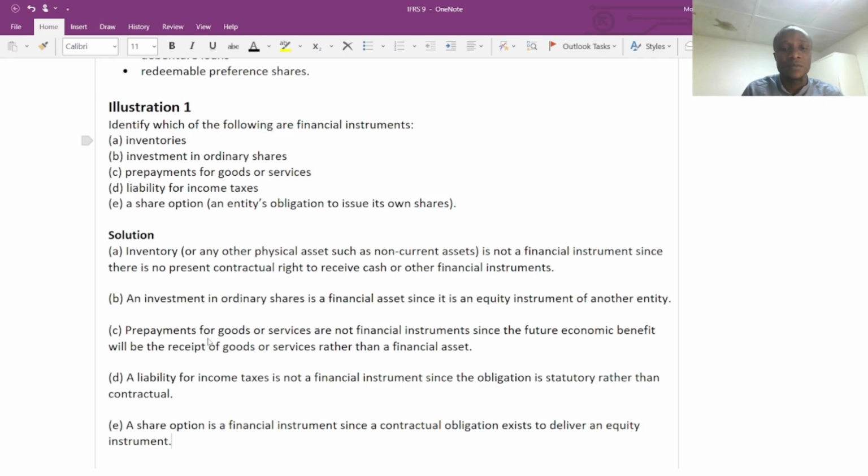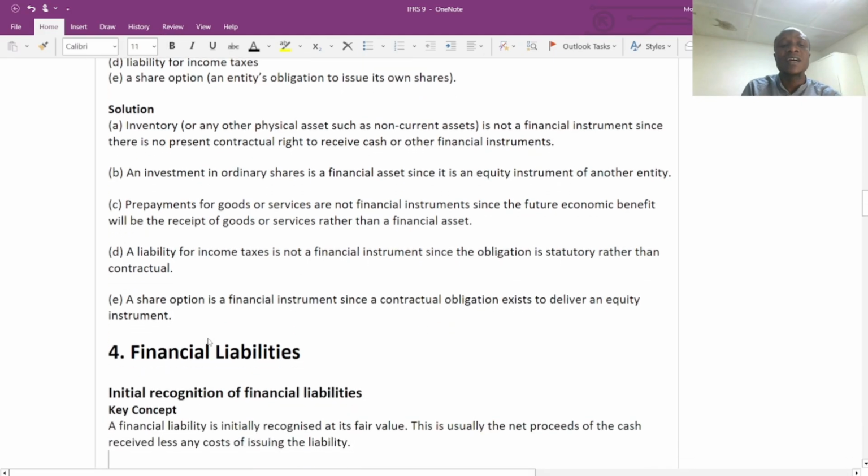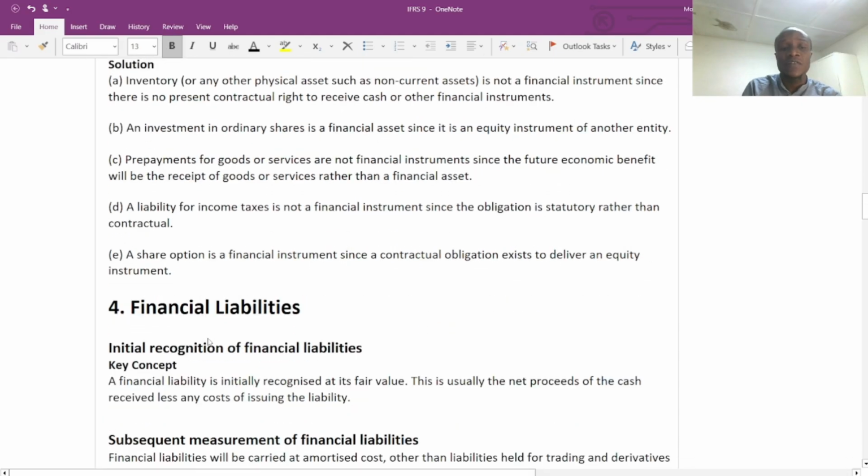A liability for income taxes is not a financial instrument since the obligation is statutory rather than contractual. Final point, a share option. When you have the option to purchase a share or to exchange a share for share, when we look at IFRS 3 business combination, the consolidation, we are going to look at how we can calculate share for share option when calculating the goodwill. Also, when we look at hedging, the options, we will be able to analyze better.